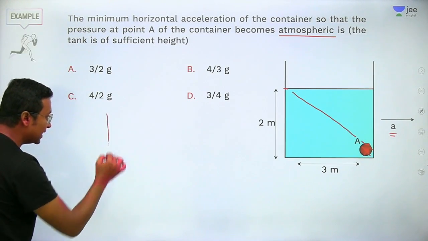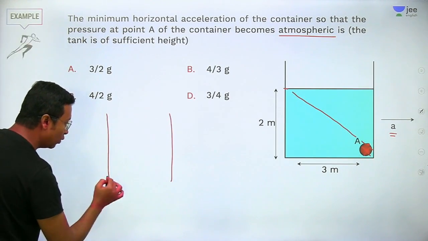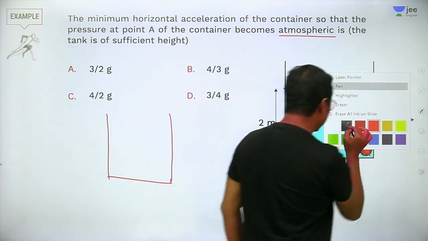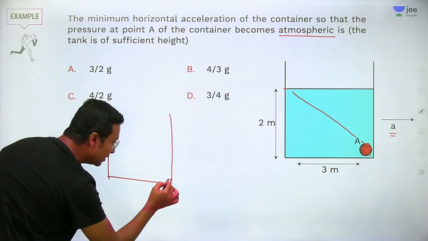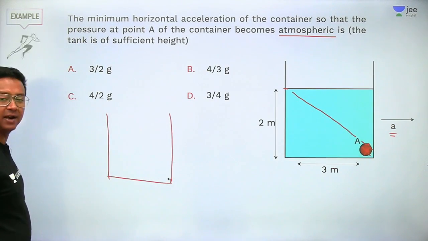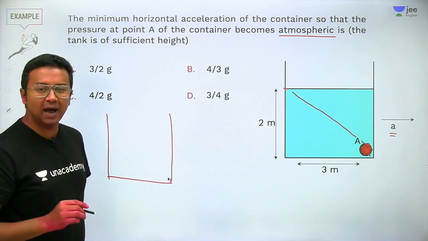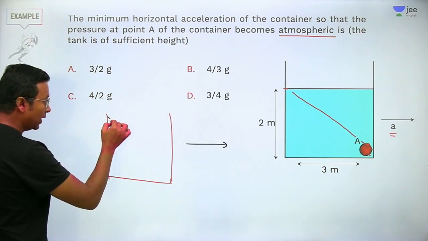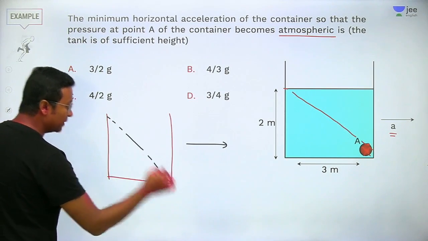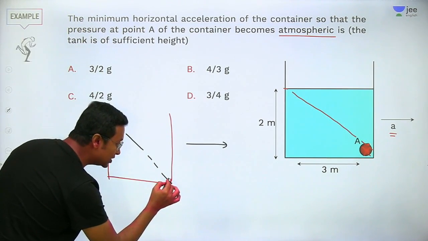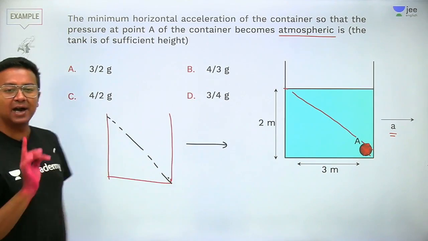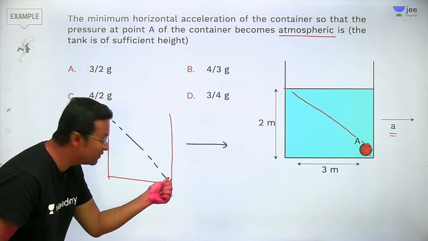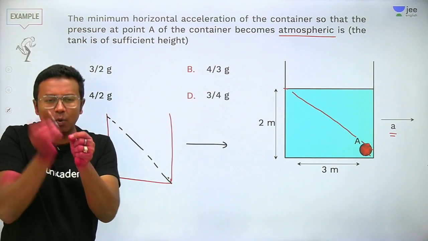So let me say that this is my vessel out here and I am considering some point, let's say out here, extreme end. Fine enough. Then what is going to happen when you accelerate it? When you accelerate it, the liquid level is going to have this kind of a shape, right? So I am talking about this point here, and this should have what? Atmospheric pressure. If it is supposed to have atmospheric pressure, this point will lie just above the water surface, because